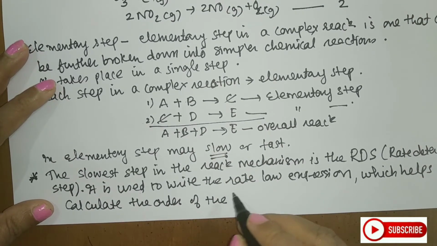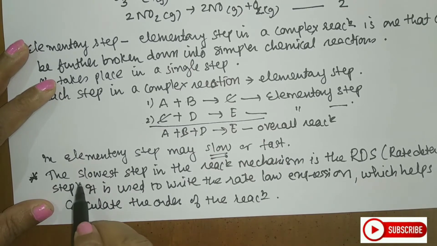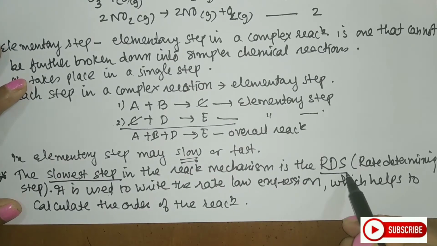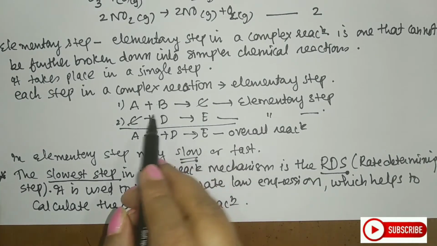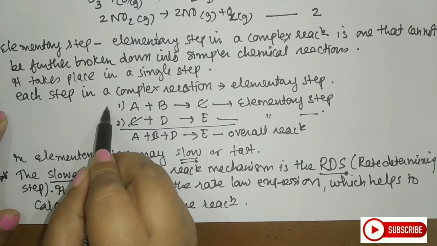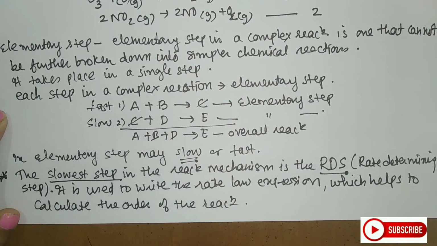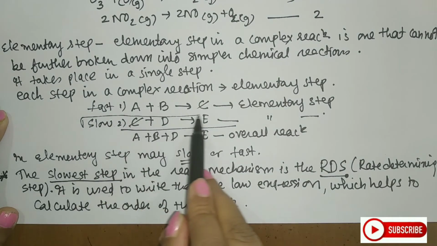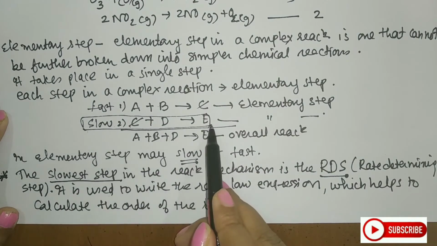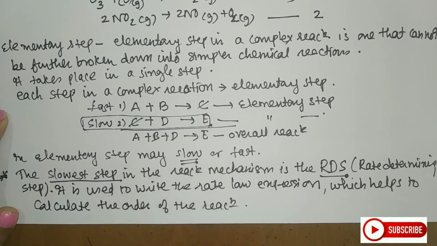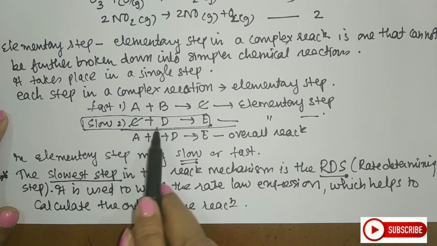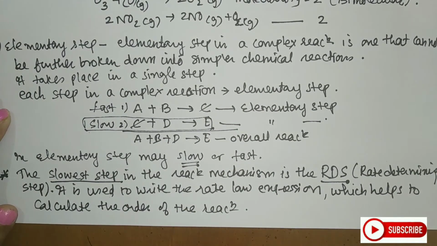So this is very, very important. It predicts the order of the reaction. Which step, students? The slowest step, that is the rate determining step. So here, if I mark one of those two steps as fast and the other as slow, I can use the slow step for writing the rate law and I can predict the order from this. Let us see how, by taking some examples.